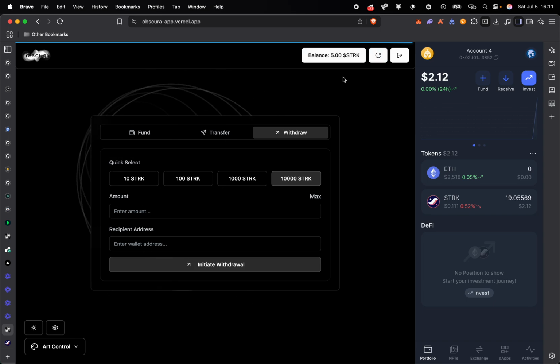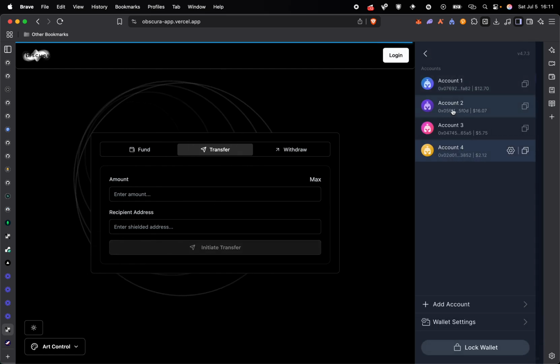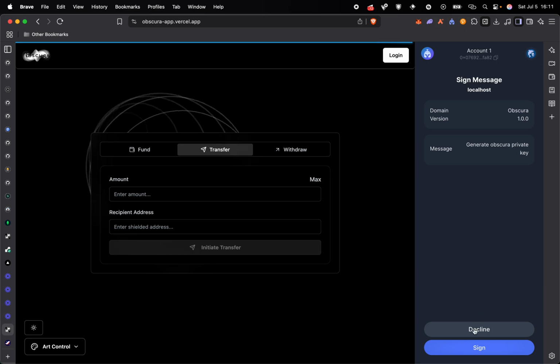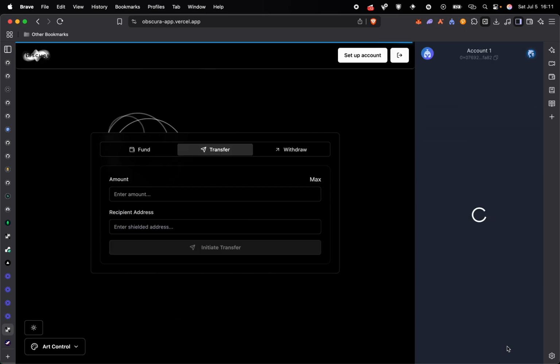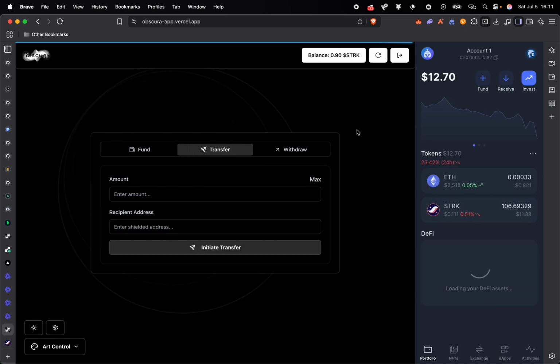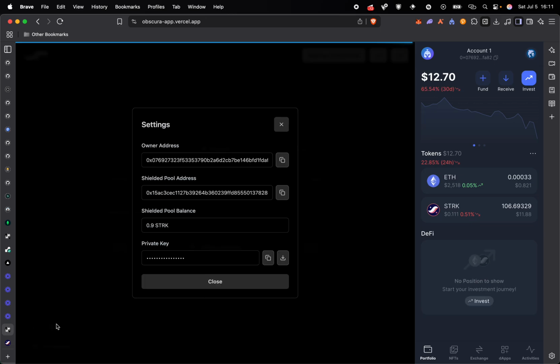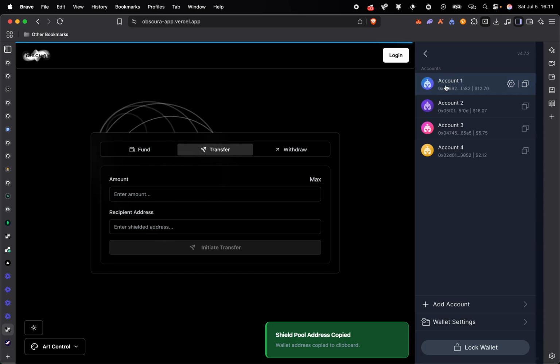You can also do an internal transfer, but the internal transfer has to be with a user that has registered on the system, and then you'll be using their shielded pool address. So let's demonstrate this also. This account has been registered already. Let me log in. Bravos. So this has 0.9 Stack. Let's copy the shielded pool address. Flipnote is the first account.